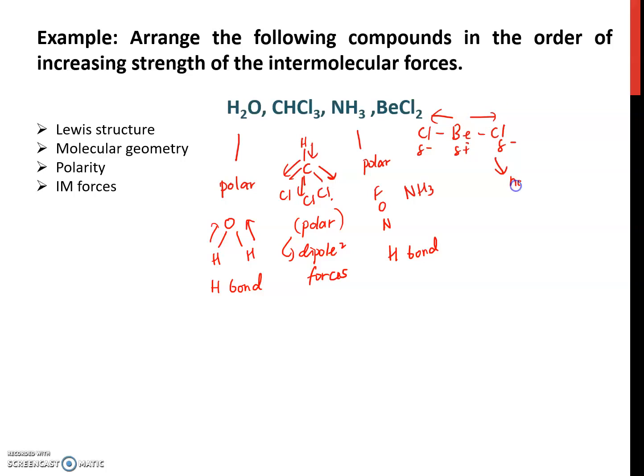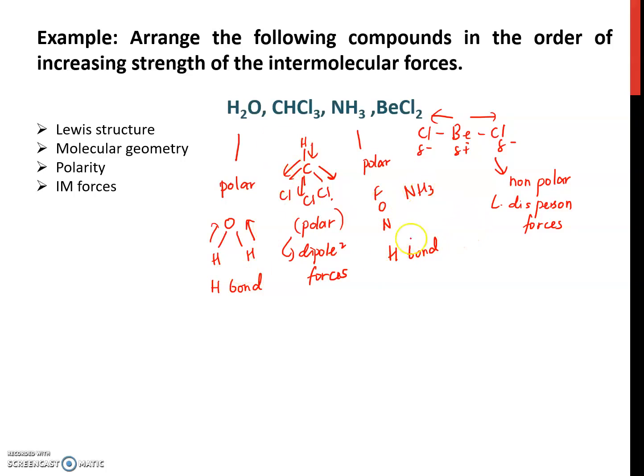The molecule is non-polar, so it contains London dispersion forces. All molecules actually have London dispersion forces, but for H2O and NH3, since hydrogen bonds are stronger, these forces are not significant.